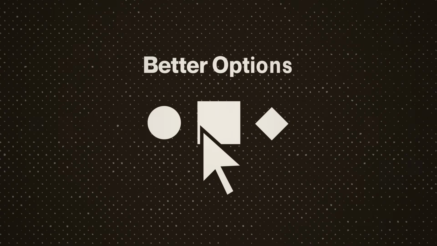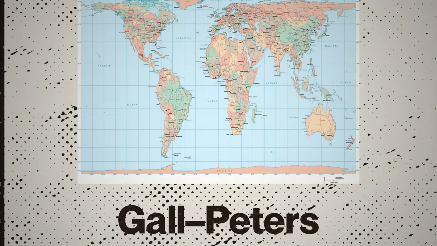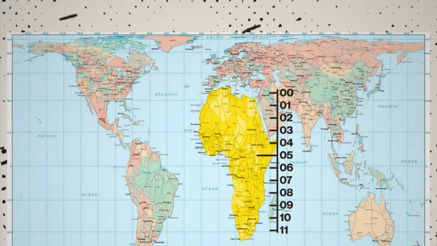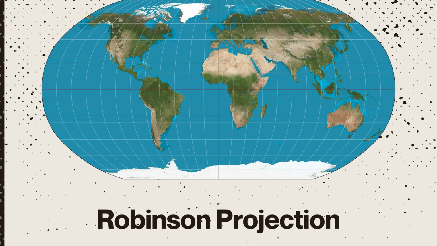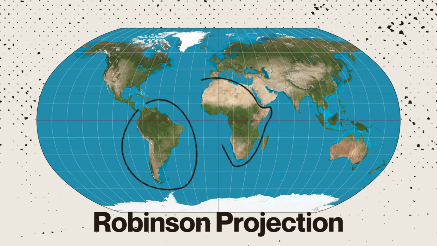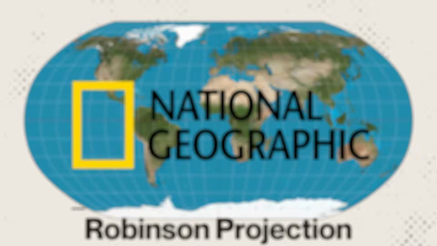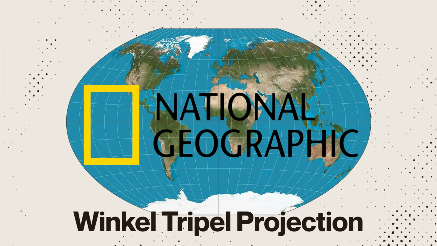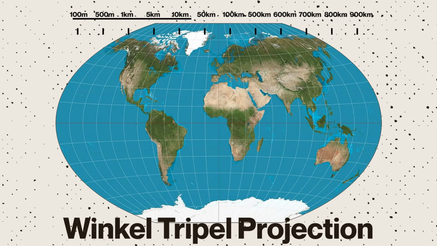There are better options. Some projections, like the Gall-Peters, prioritize accurate area. On these maps, Africa looks huge, because in reality it is. The trade-off is that shapes get stretched, especially near the equator. Others, like the Robinson projection, aim for balance. Nothing is perfectly accurate, but nothing is wildly distorted either. This is why National Geographic used it for decades. More recently, the Winkel Tripel projection became the standard for National Geographic. It minimizes distortion of size, shape, and distance all at once. It's not perfect, but it's far more honest.